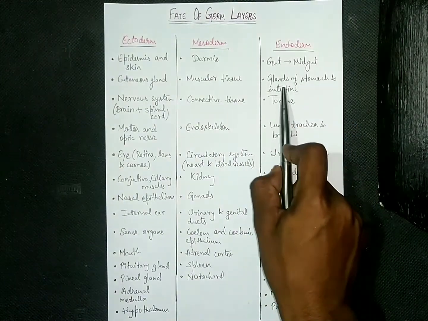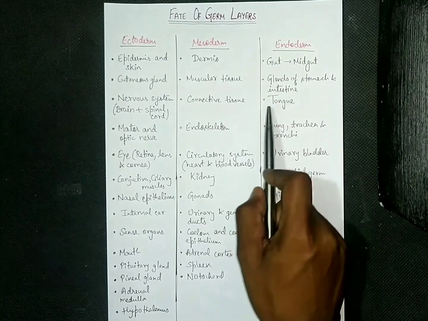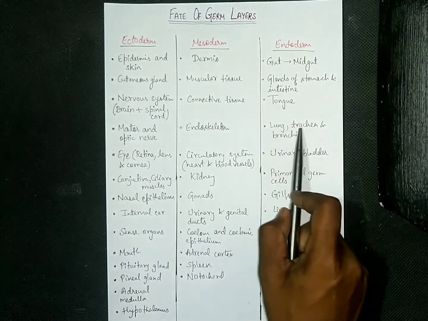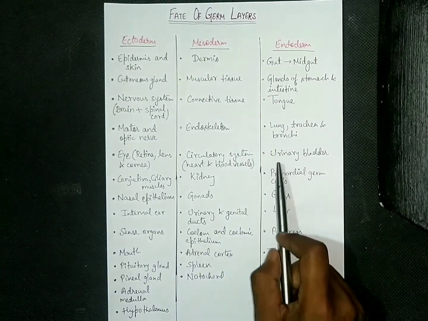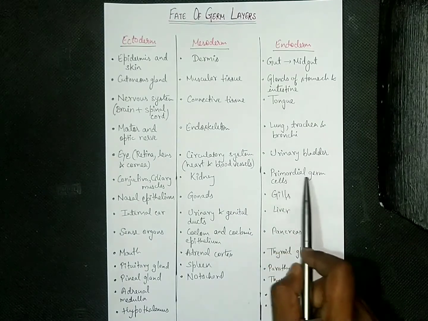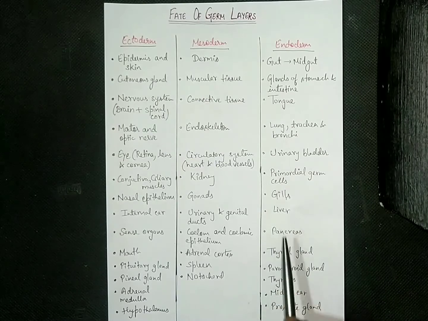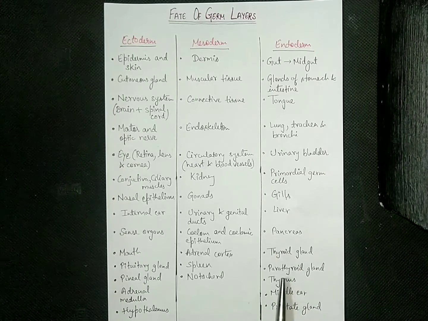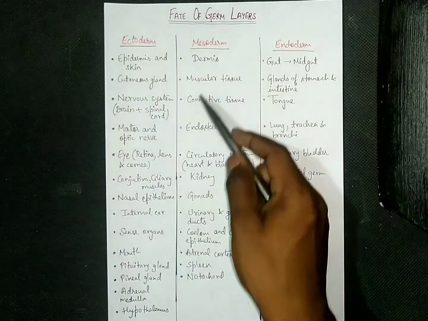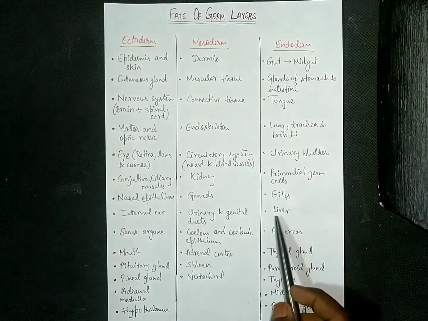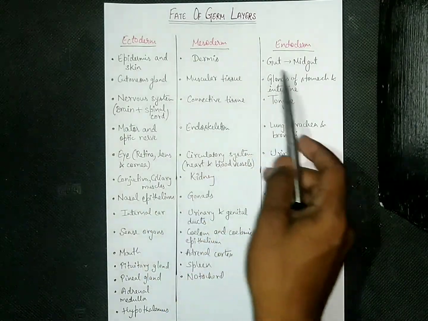Glands of stomach and intestine, tongue, lung, trachea and bronchi, urinary bladder, primordial germ cells, gills, liver, pancreas, thyroid gland, parathyroid gland, thymus, middle ear and prostate gland. So these are the organs that will be developed from their respective germ layers.